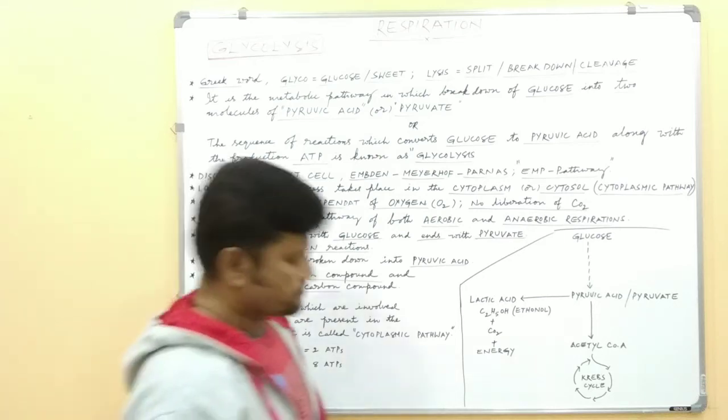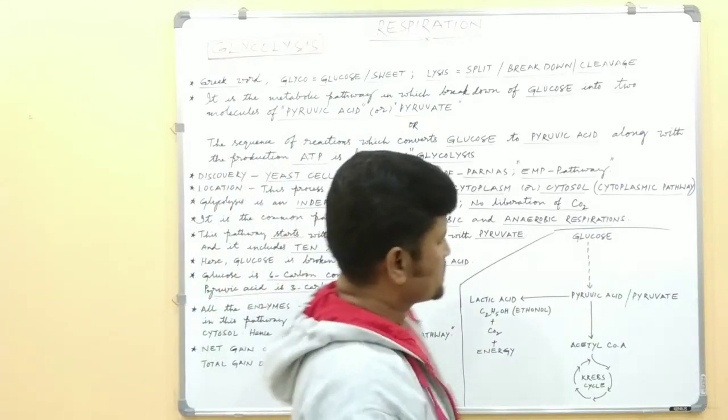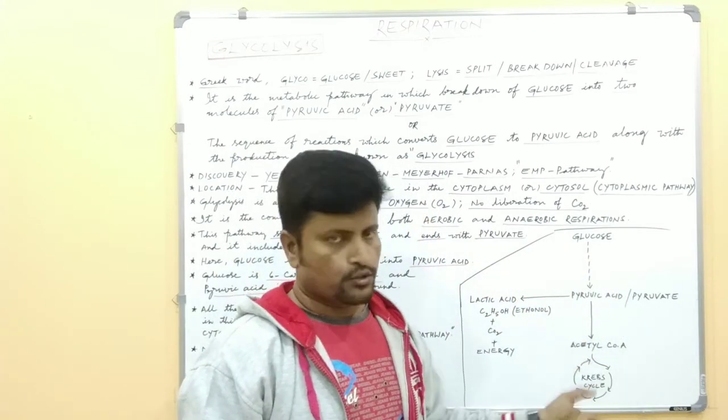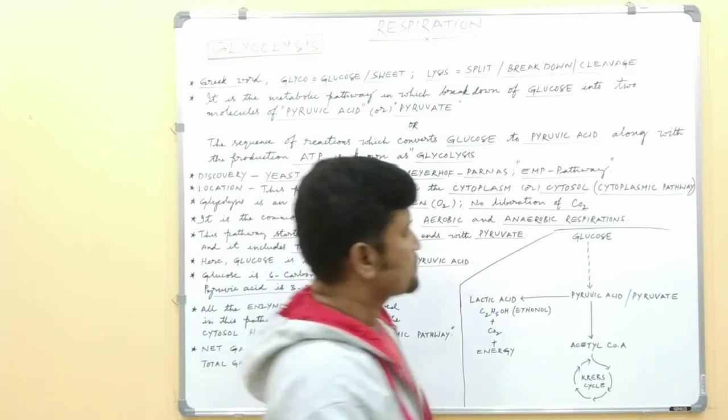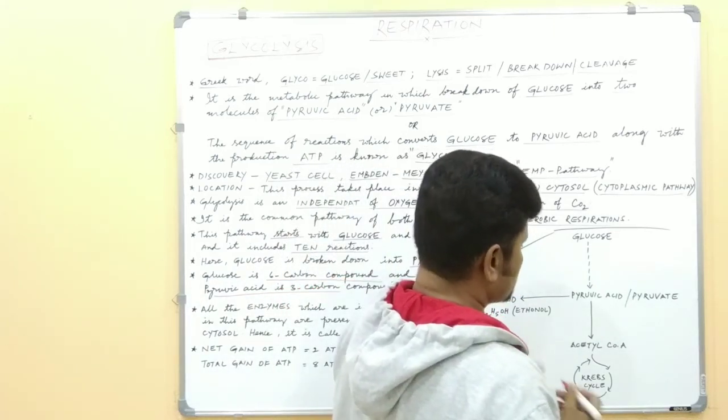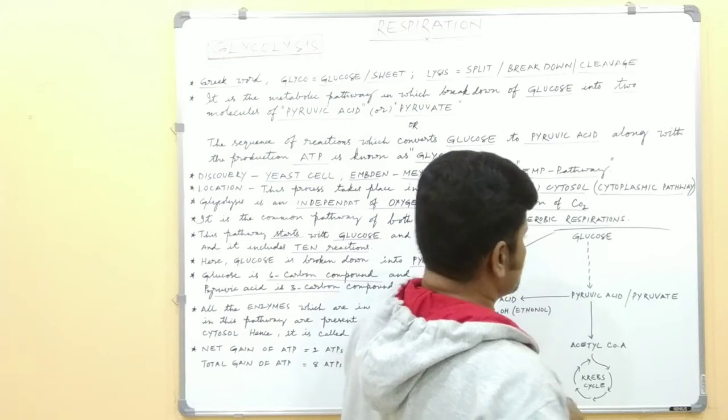So here, see, first one. As I said earlier, the glycolysis process takes place in the cytosol or cytoplasm. When glucose is broken down into pyruvic acid, there are a number of sequential reactions.